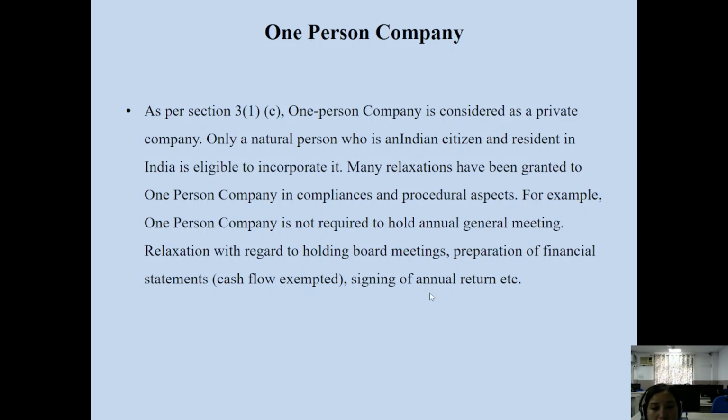You can show that accounts should be prepared as per the accounting principles. This is good for you in order to avail any relief from the court of law. So these are the certain relaxations or exemptions available to a one-person company. They are exempted on the ground of holding board meetings, they are exempted on the ground of preparation of financial statements, and they are exempted on the ground of signing of annual returns.